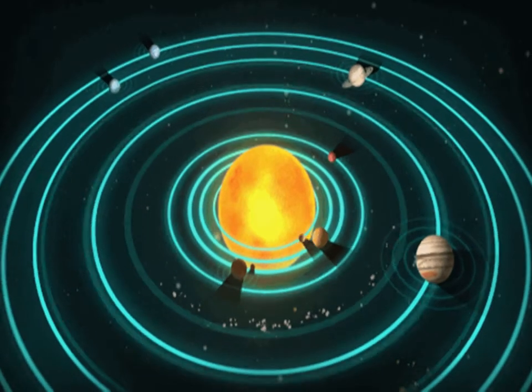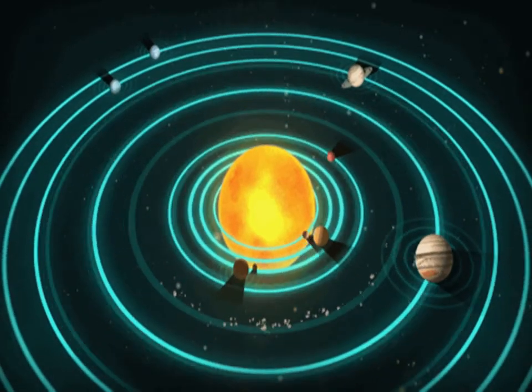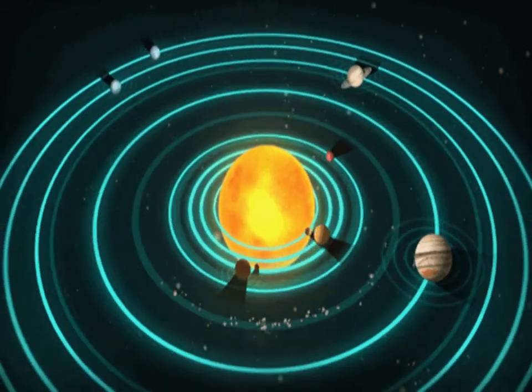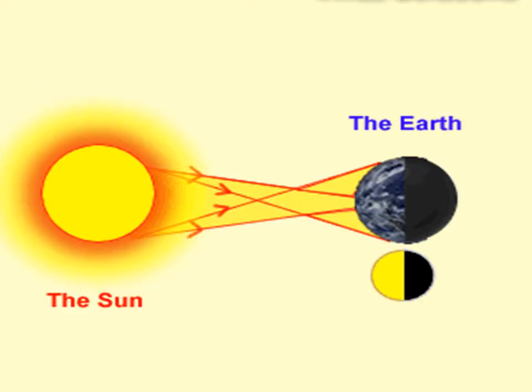Now, let us understand what these eclipses are. The celestial bodies, such as the moon or planets in the solar system, are opaque objects and form shadows in space. When one celestial body moves into the shadow of another celestial body, an eclipse occurs. So, an eclipse can be defined as blocking the sun either by Earth or the moon. In short, eclipse means blocking the light.